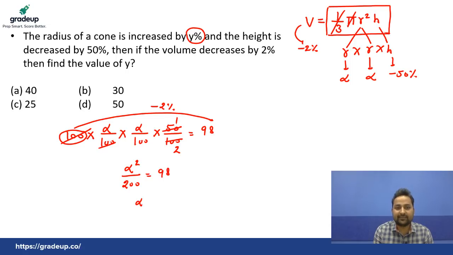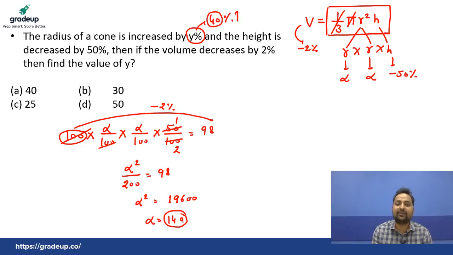So multiply this thing. Alpha square equals to 19600. Okay. So alpha must be equal to 140. If alpha equals 40, yes or no? If alpha equals 40, how much increment did you get? So y% must be equal to 40, because if 40% increment, then that will become 140. Okay, so the right answer is very simple, 40. Y% increased and you got the value 140. So 140 is 40% increased value with respect to 100.